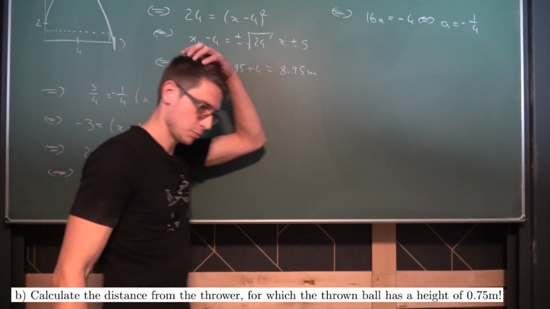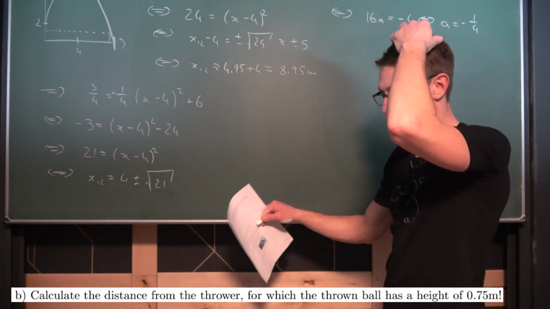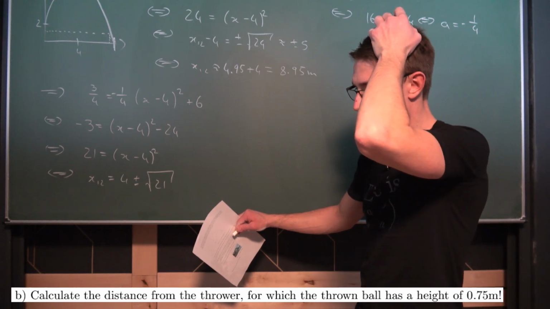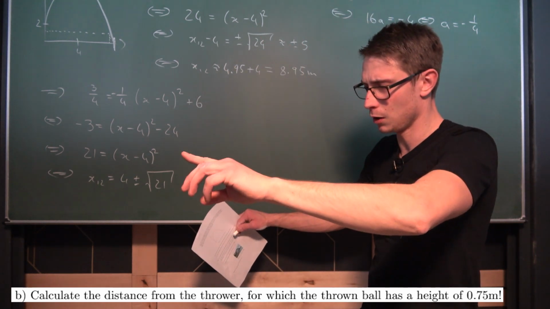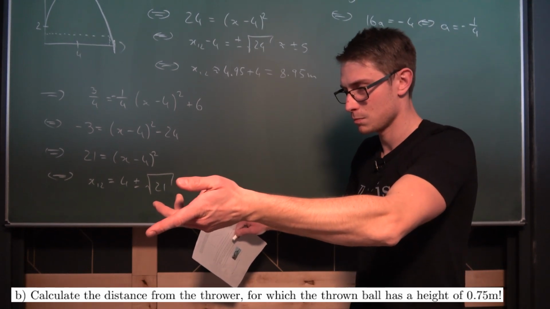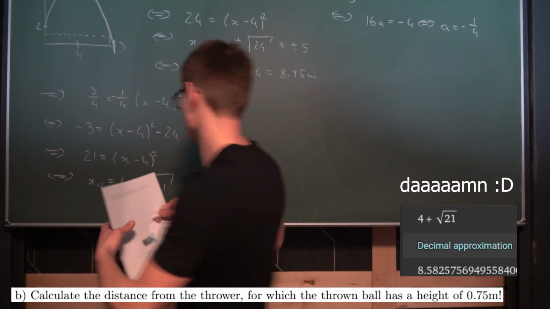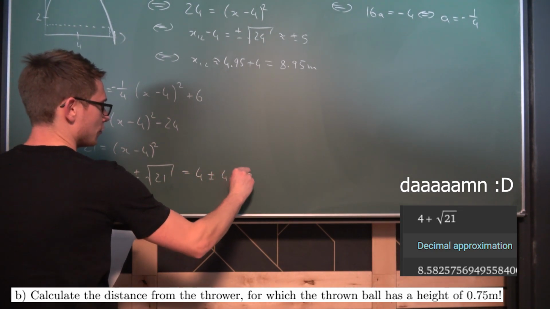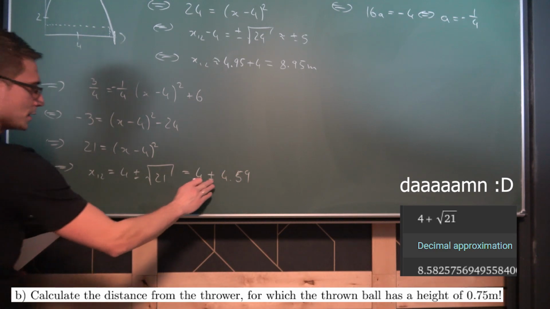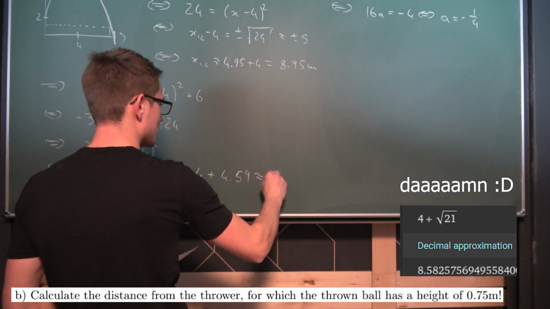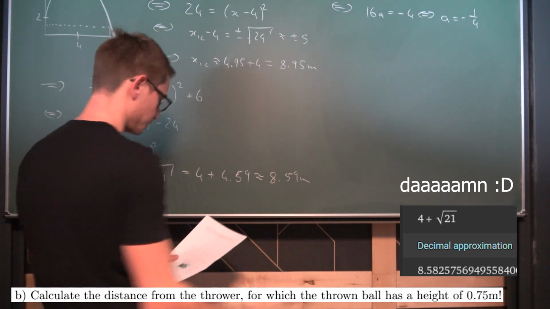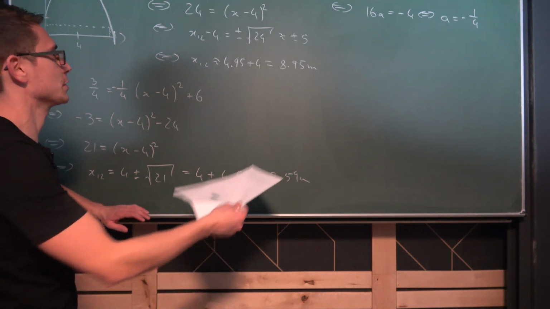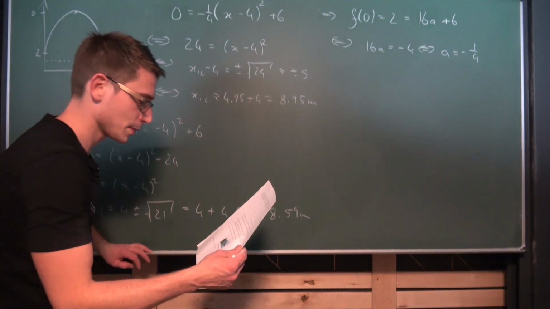The square root of 21 is something in the vicinity of, it's basically a bit more than half the way from 4 to 5. So I would say 4.59. So this right here is at 4 plus or minus 4.59. But the negative one doesn't make any sense, so it's roughly at 8.59 meters. Okay, and that's basically it. And now we have a bridge given. I hope everything was correct.